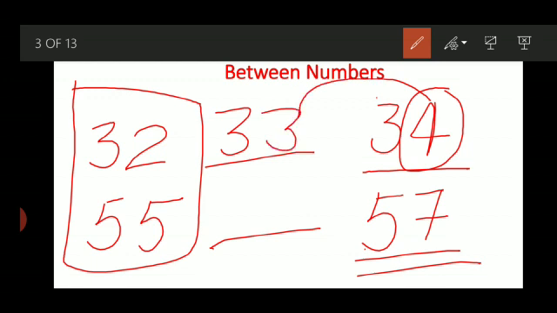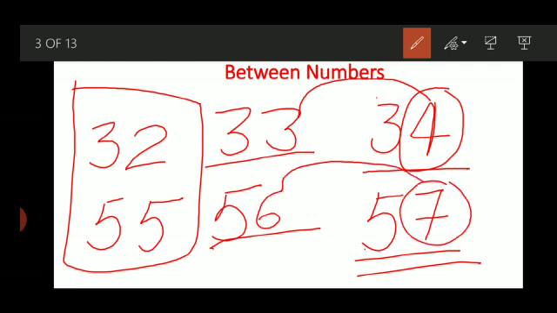Very good. 5 will be same. What comes before 7? 6. I did not ask any answer from any child. Only I asked what comes before 4. You said 3. I have written here 3. I asked what comes before 7. You told me 6. So your answer immediately came, and now your accurate answer is on the screen. You can see 32, 33, 34, 55, 56, 57. All numbers are in proper order and proper sequence, no problem.